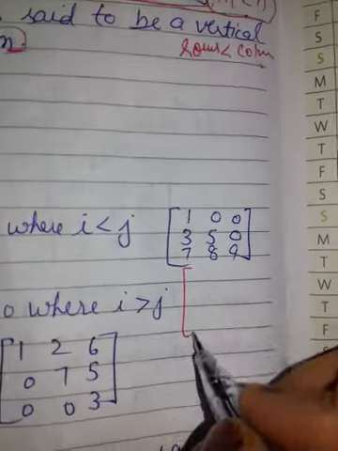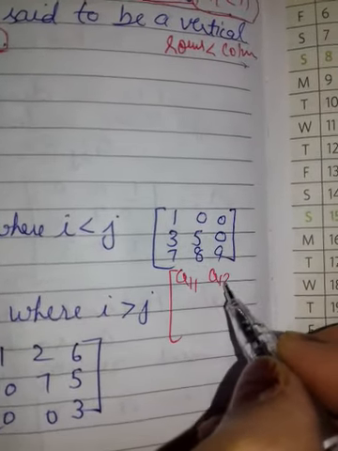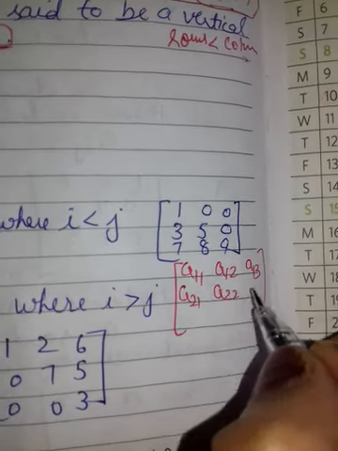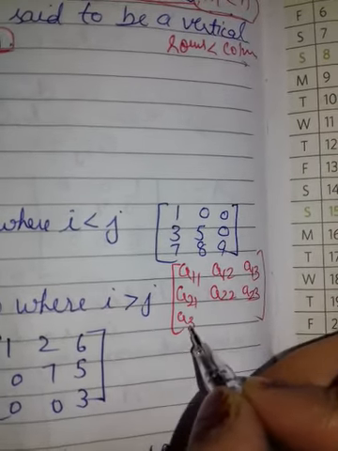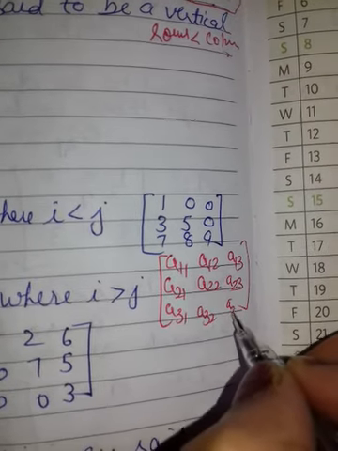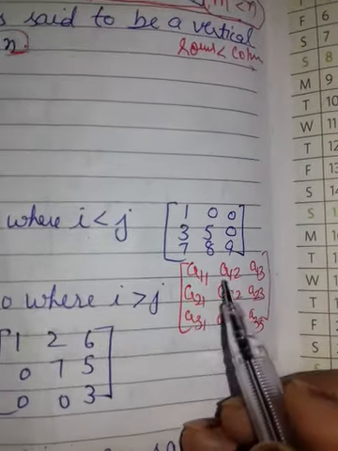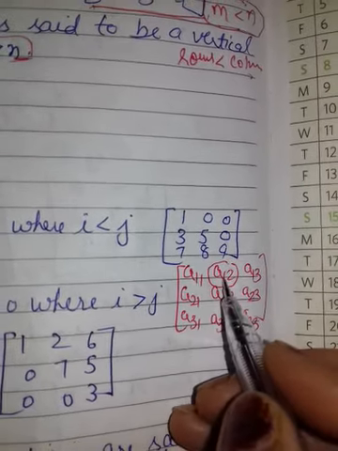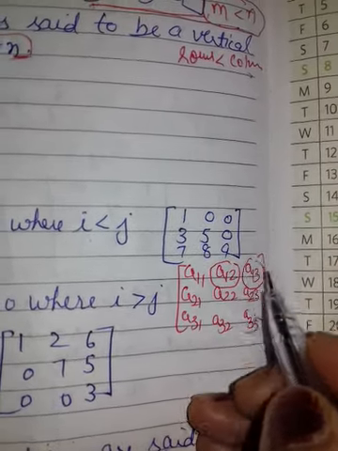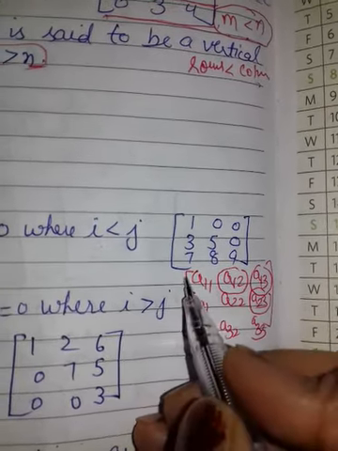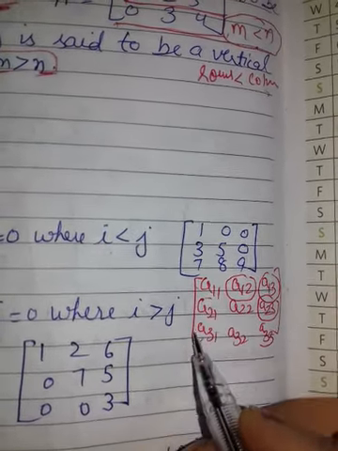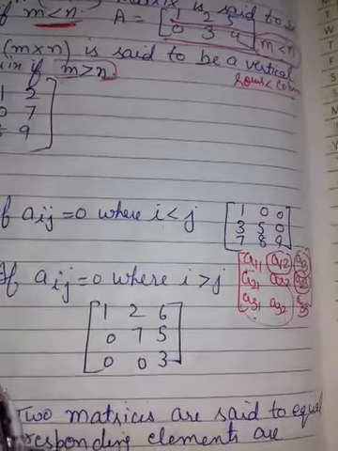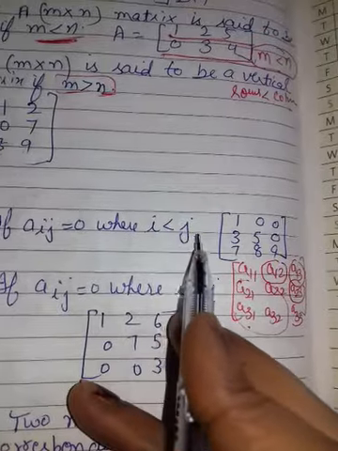You see, a11, a12, a13. Clear? a21, a22, a23, a31, a32, a33. Now see, where i is less than j, this one also, and this one also. These are equal, and which are greater, then you will see all will not be 0. Clear? Only when i will be less than j.